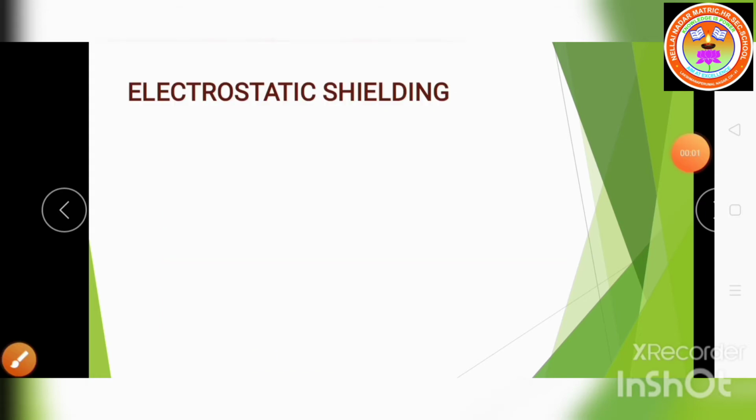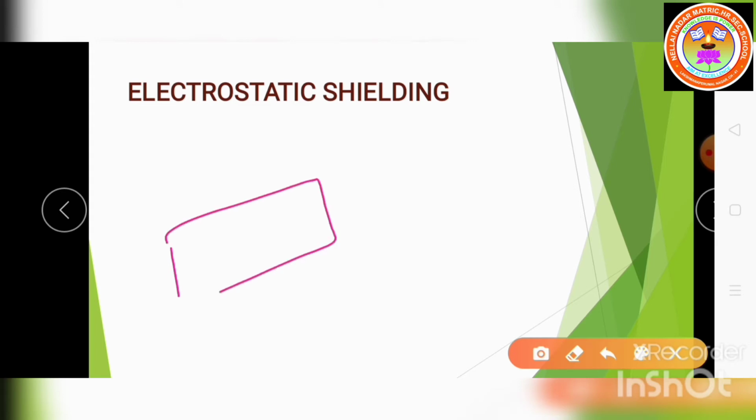Next one, a very important 2-mark question. During lightning accompanied by a thunderstorm, why is it safe to sit inside a bus than in open ground or under a tree?